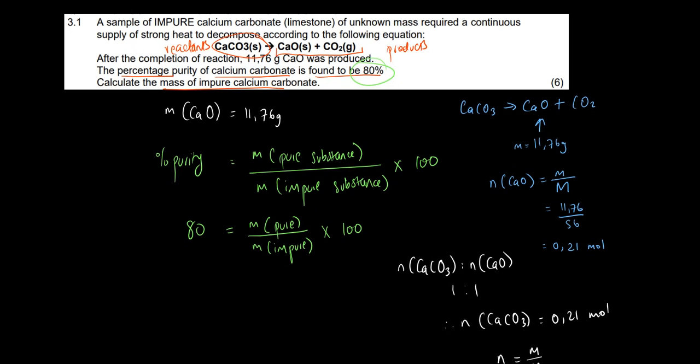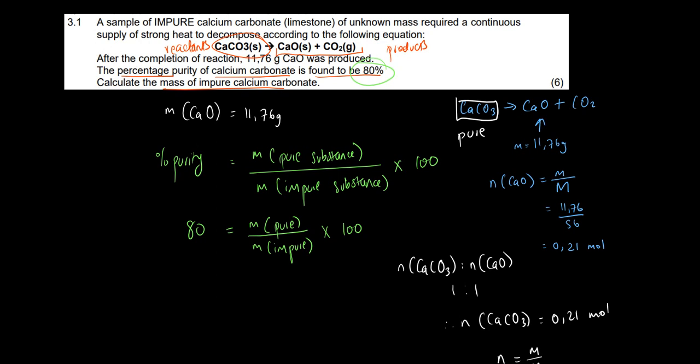No. The reason is not because we are looking for the impure. The reason is because it is the one we theoretically calculated. It's the one taking part in the reaction. It's not an impure sample that will take part in a reaction. It's only the pure part. We use the impure sample, but it's only the pure part of that sample that is going to react. So therefore, what we calculate on the reaction is the pure sample all the time. Do you understand that? Great, great. So it's the pure sample there.